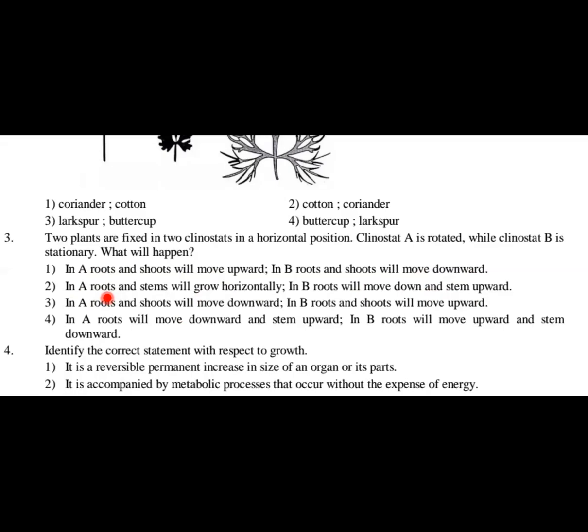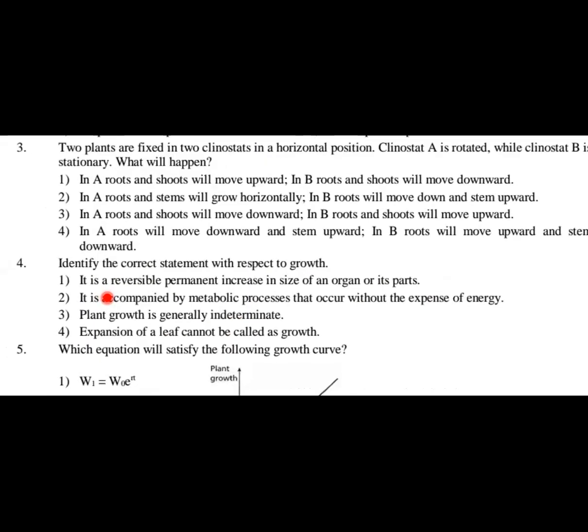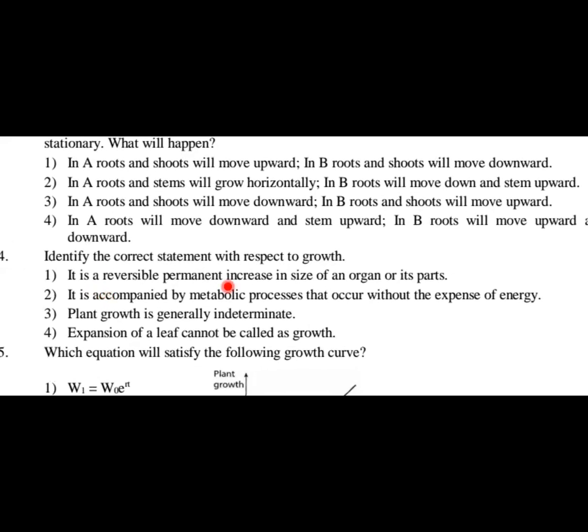Let us come to question number 4, students. Identify the correct statement with respect to growth. Option 1: it is a reversible permanent increase in size of an organ or its parts. In this statement, one thing is given wrong, that is reversible. What is growth? If you just recall, growth is nothing but irreversible permanent increase in size of an organ or its parts. So the word reversible is wrong. This option is not the answer.